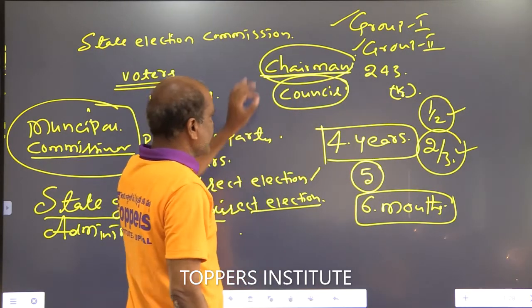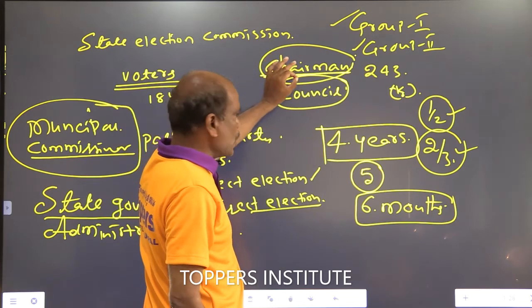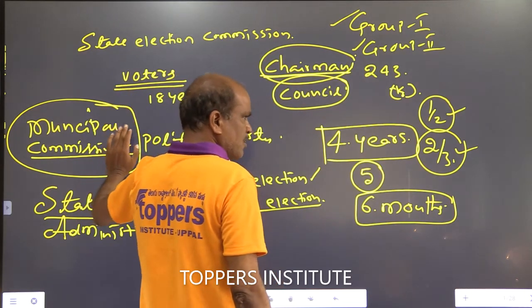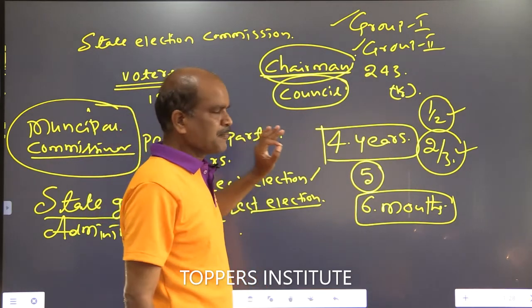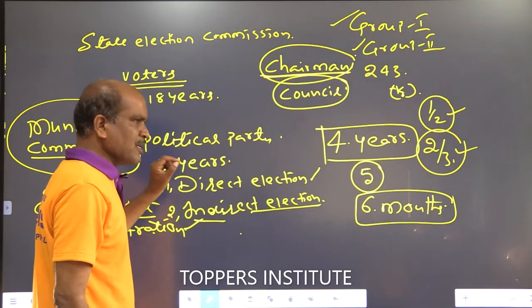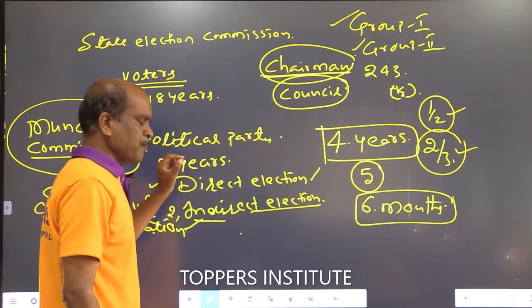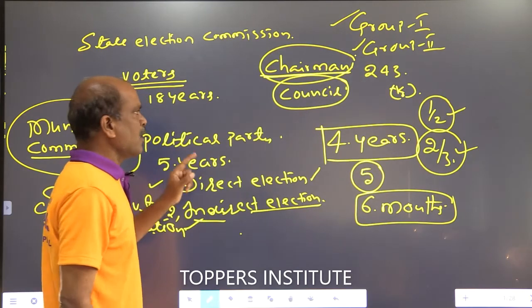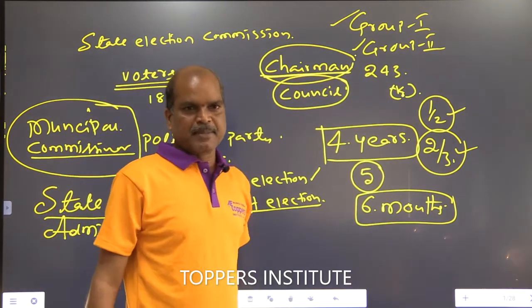Under his control the municipal commissioner and staff work properly, so the municipal commissioner arranges and decides the municipal council meeting date and time after consulting the chairman.